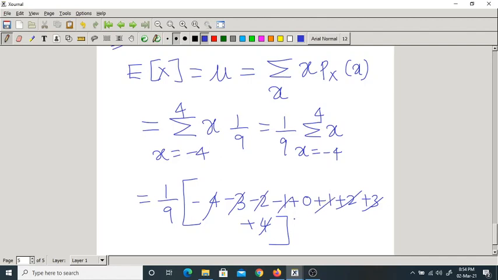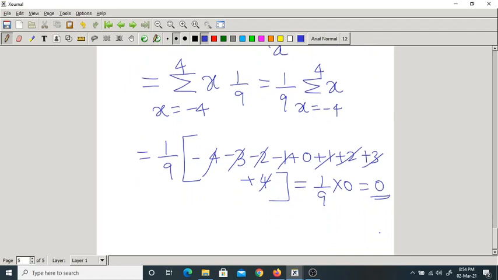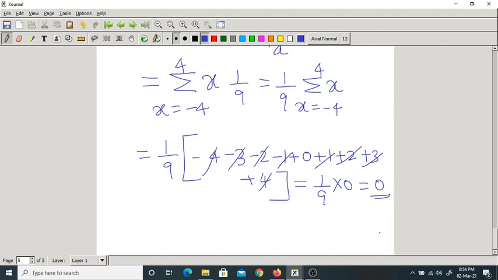Everything cancels out. What do you get? 1 by 9 into 0. That is 0. Here the mean is 0. It is a constant. Mean can be 0, mean can be any value. It can be negative also. But variance is always non-negative. Now we got mean mu equal to 0, or expectation of x equal to 0.